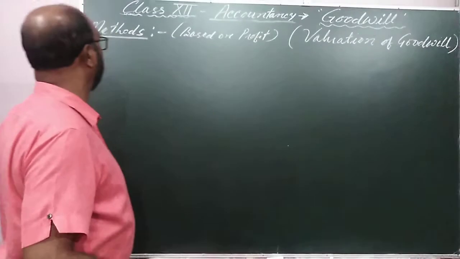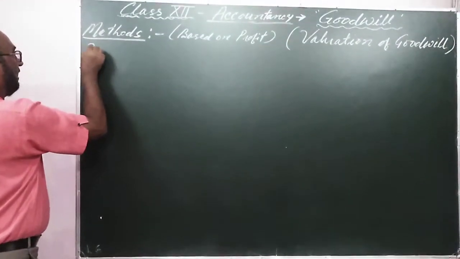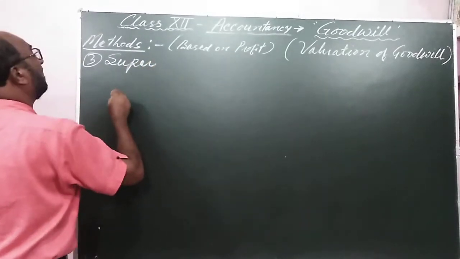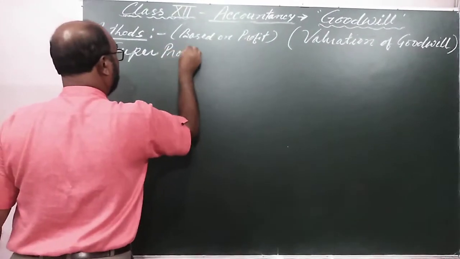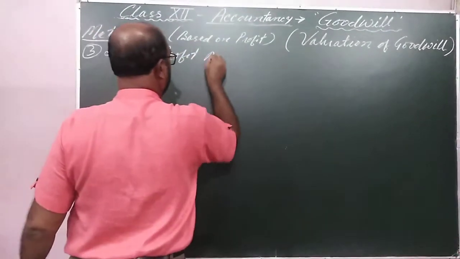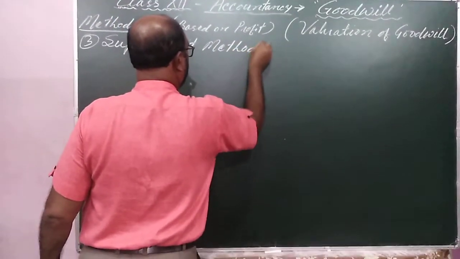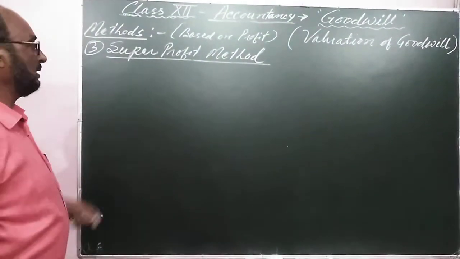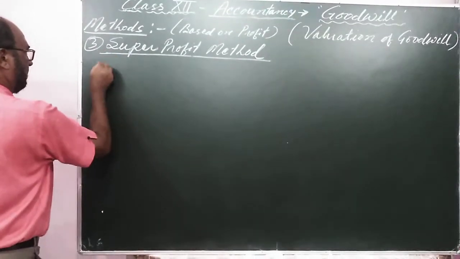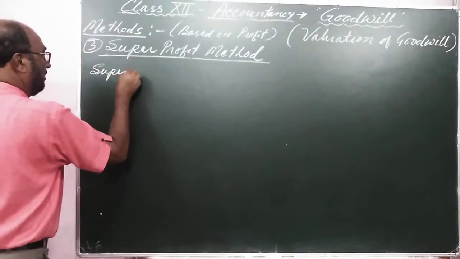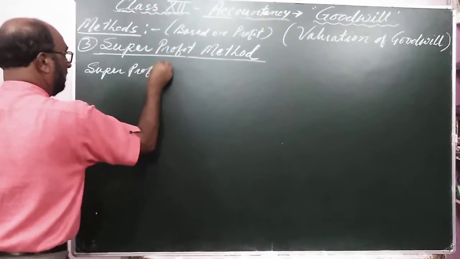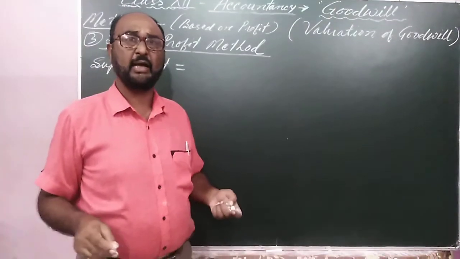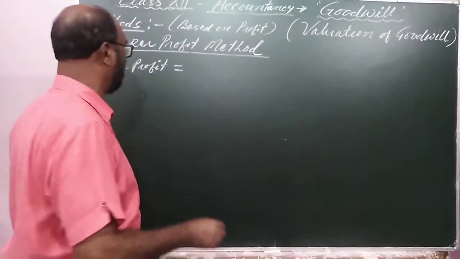The next method is method number 3, that is the super profit method. Profit is a common word, but what is super profit? Super profit is the difference of the average profit and normal profit.